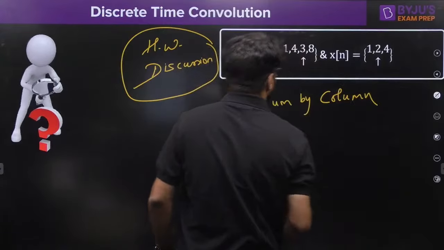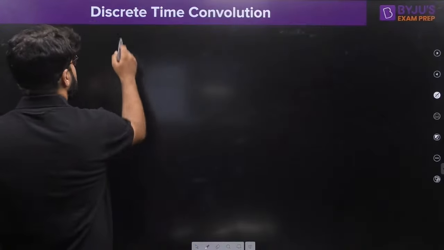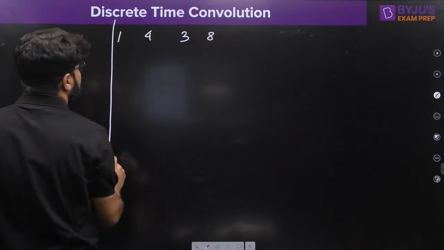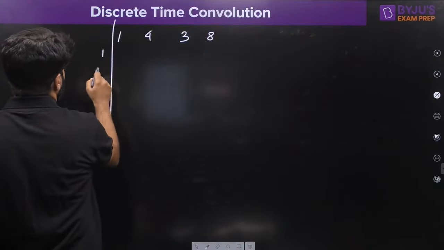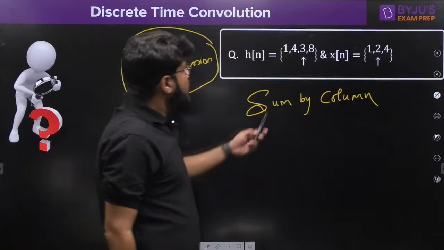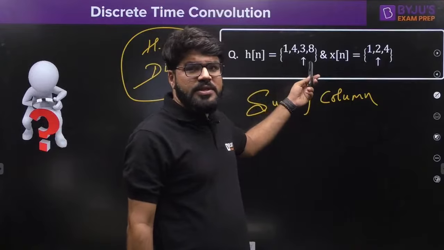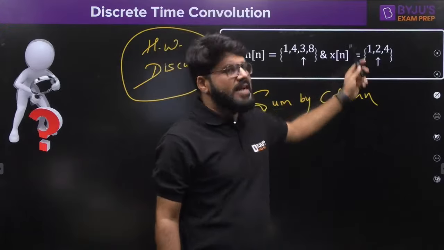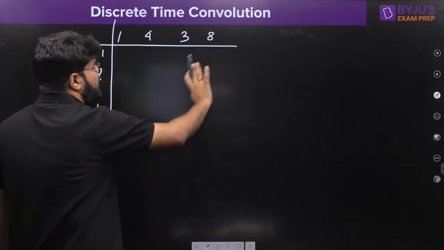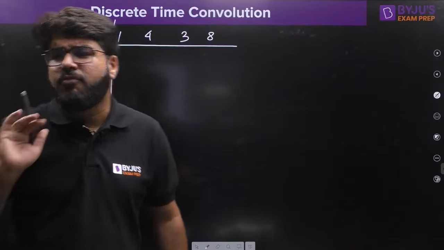Let's do it. Okay, so we write down one of the signals on the top, another one on the side vertically. 1, 2, 4. Right. Now the first sample does not represent the origin. The origin is at the third or the second sample. That we will also deal with at the last. Don't worry. First, let us complete the normal calculation, forgetting where the origin is, forgetting the arrow.